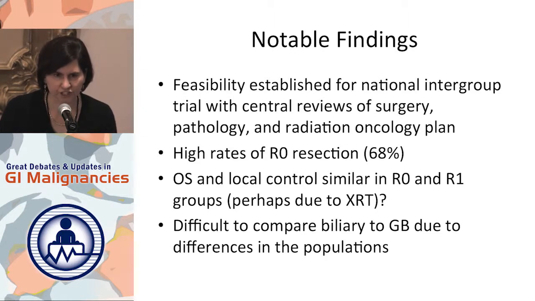We did very careful central reviews of pathology, radiation oncology, and also the surgery plan. We found high rates of R0 resection, 68%, which we didn't really expect in such a large study. And really interestingly, I think, the fact that the margin-positive patients did almost as well as the margin-negative patients really makes you wonder, is the radiation doing something? It's difficult to compare the biliary and gallbladder patients because they were not equally matched.